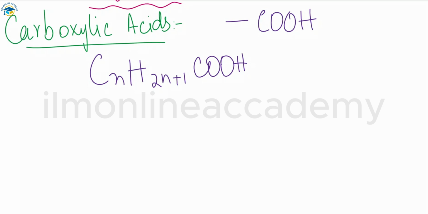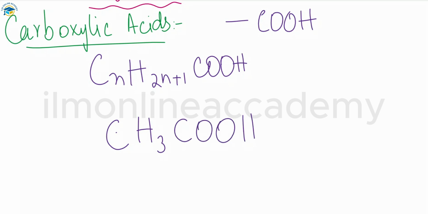When naming a carboxylic acid, remember that the carbon atom of the acid group is counted as the first carbon in the chain. For example, if you have CH3COOH, then you also have to consider this carbon as the first carbon for naming purposes.